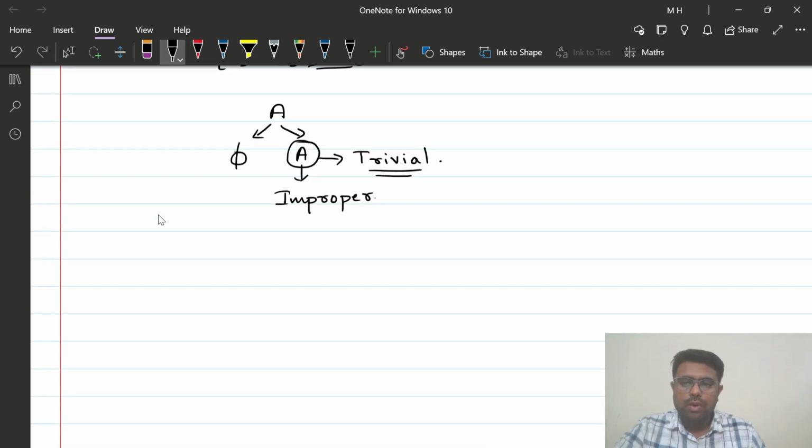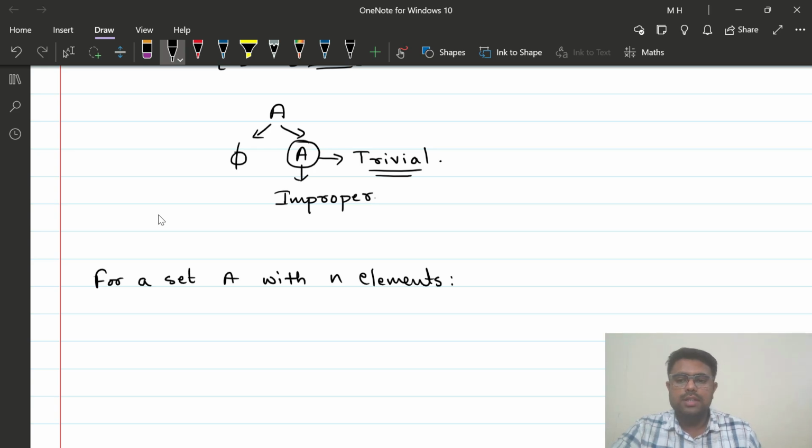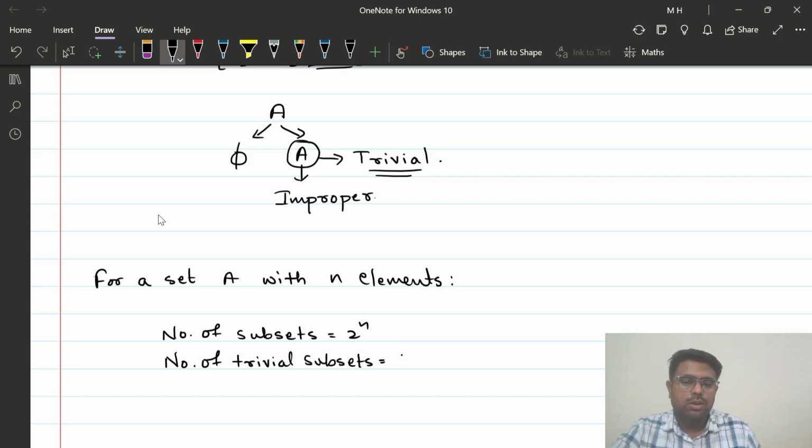So therefore, for a set A with n elements, the number of subsets is going to be 2 raised to n. The number of trivial subsets is going to be 2.